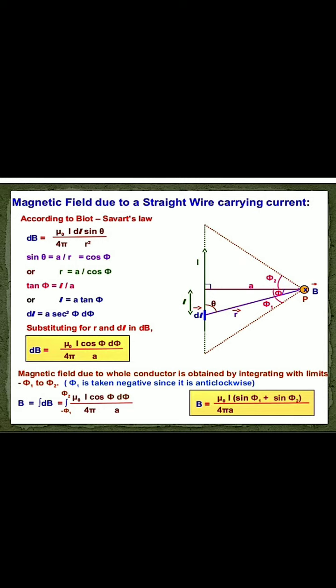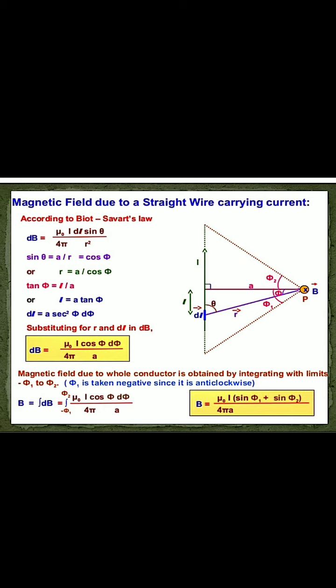Now next one, application of Biot-Savart law, that is magnetic field due to a straight current carrying conductor. So here, in this figure, you see that we consider a straight current carrying conductor. If you want to name it, that is XY, here I did not mention any name. So here we consider a straight conductor carrying a current I.